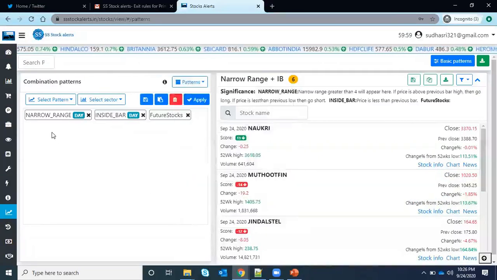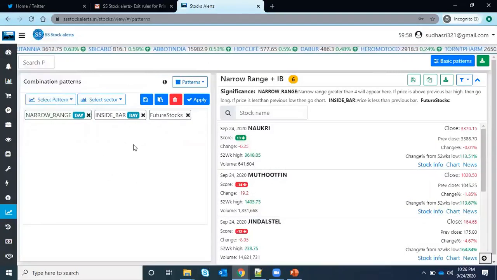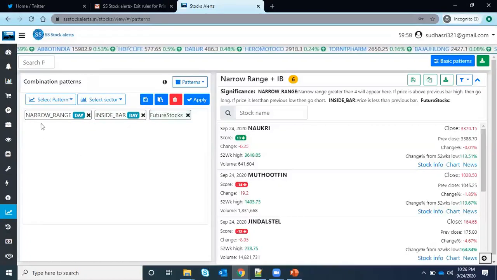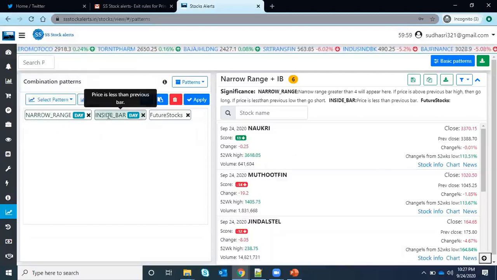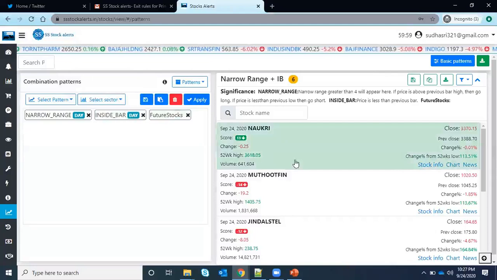If you see here on the left side, each scan is an individual scan, and we are combining them together here. I want to get the results of narrow range and inside bar for only future stocks. So it is a combination, not individual. These three have to be included, not an or condition, it is an and. That means it must validate for narrow range, it must form the inside bar, and it should be from the future stocks. You can see there are 6 stocks.